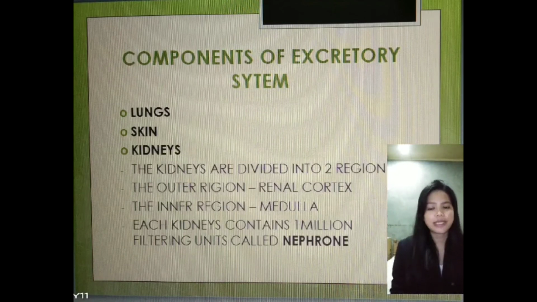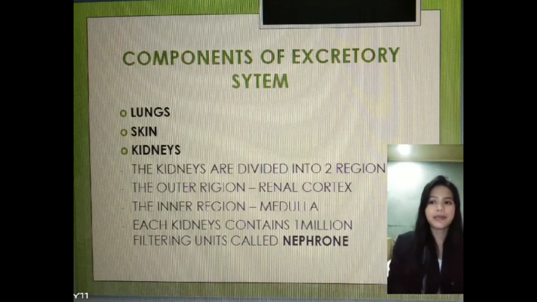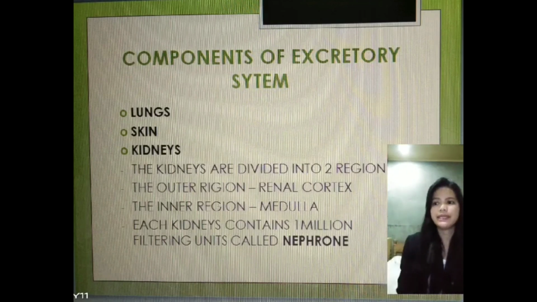At the nephron, waste products like urea are separated out of the blood. Red blood cells and other parts of the blood remain in the bloodstream. This waste product is called urine.